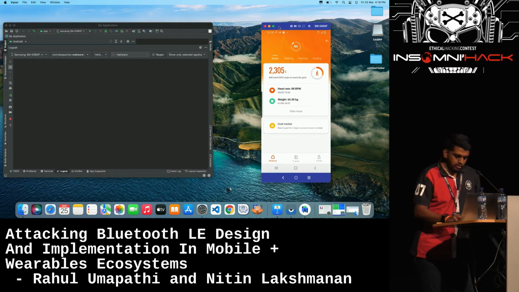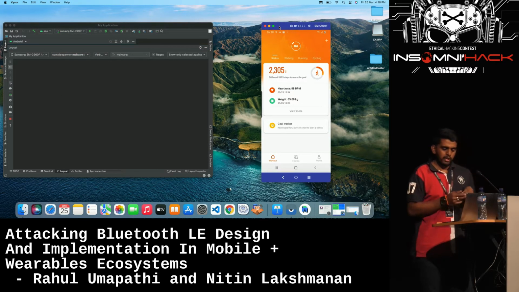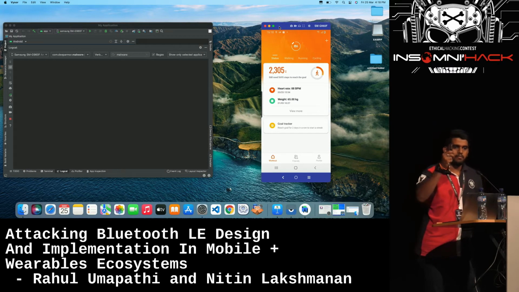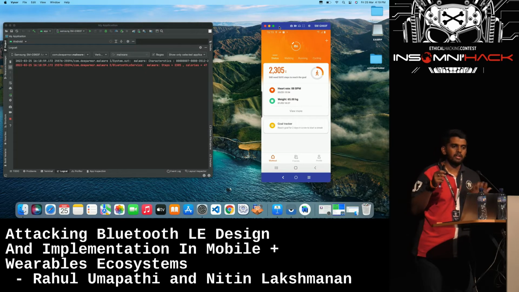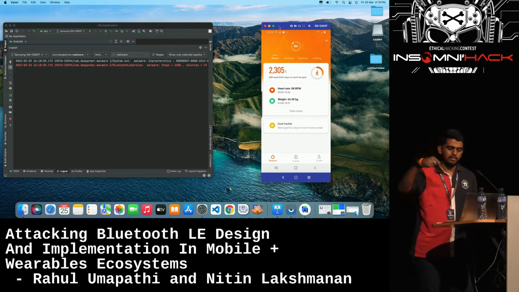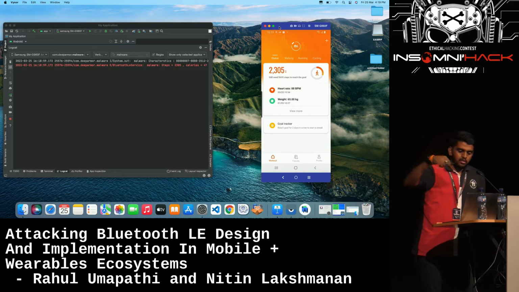So now I'm going to take my MI band, the fitness tracker, again. I'm going to generate traffic between the MI band and the legitimate mobile application, that is the MiFit app. Now let's see how the malware app will sniff the traffic and steal the step counts and the calories. As you can see, I'm simulating step counts and calories again.